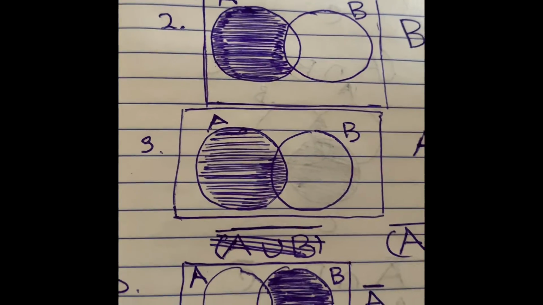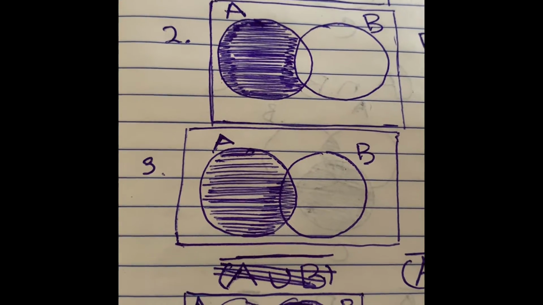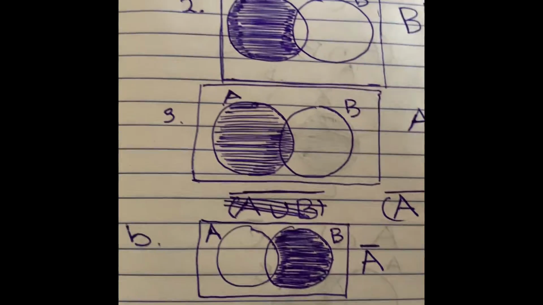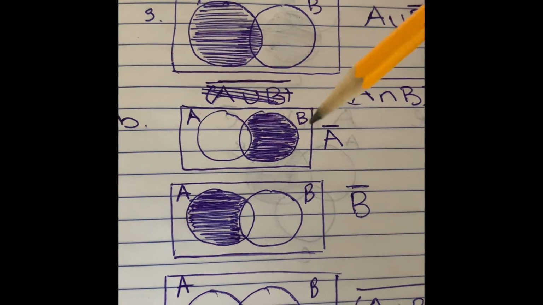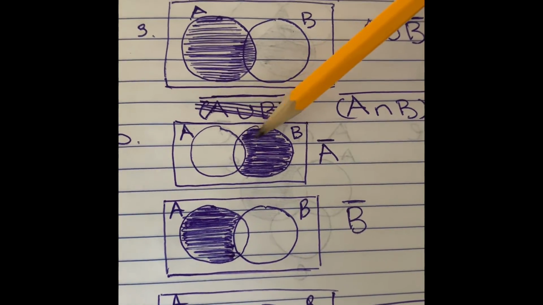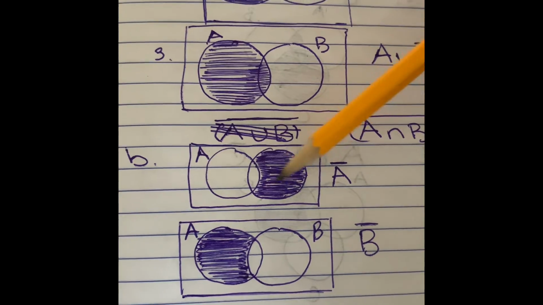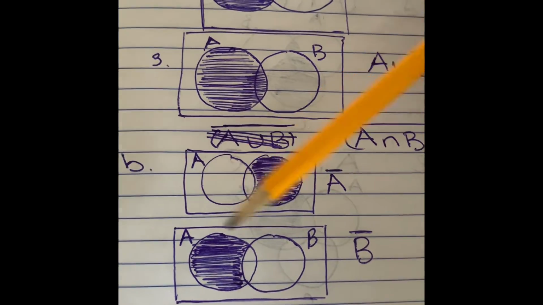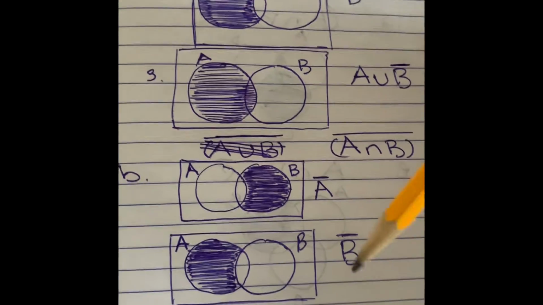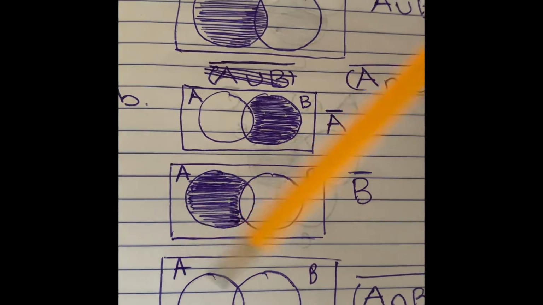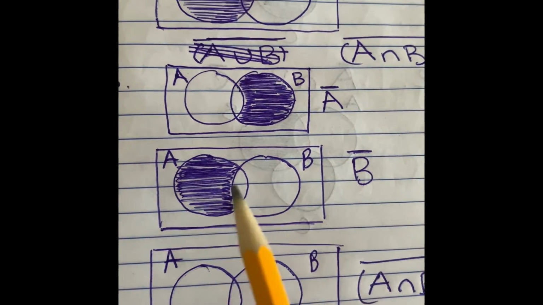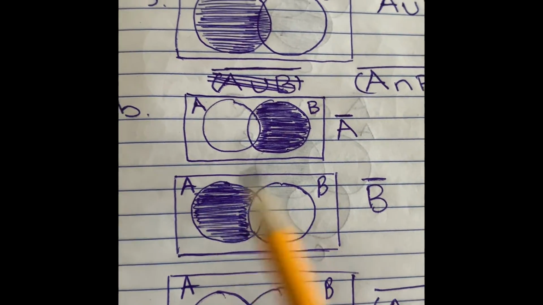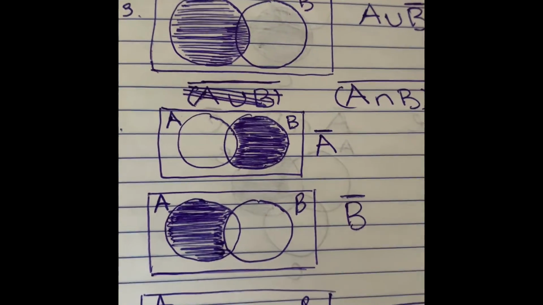All right, so not A union not B can be expressed as this. So not A would be all of this region shaded, and not B, all of this region shaded. So since we have not A and not B, it will just be nothing. Just be blank. Nothing will be shaded since everything is not in each side.